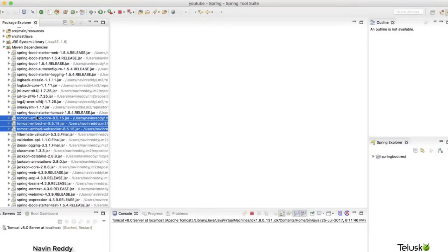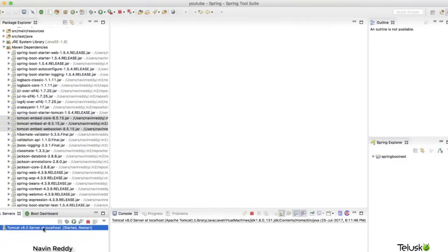Now, what exactly does it mean? Let's say you build a project on your machine, and in your machine you have Eclipse, you have Tomcat installed, everything is set up. Let's say you are going to your friend's house, or you have a different machine. Now, if you run this project on the other machine, you have to install Tomcat as well. You have to download Tomcat, you have to configure Tomcat. But Spring Boot says, hey, don't worry. Why do we need an external Tomcat when I can give you embedded Tomcat? That simply means you don't need an external server.